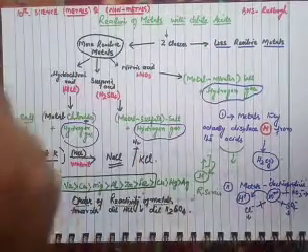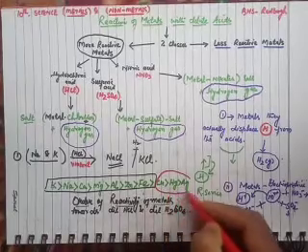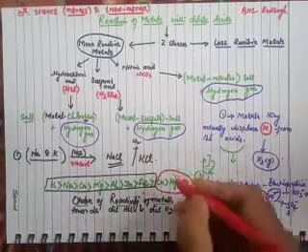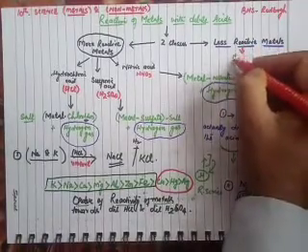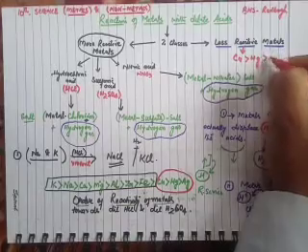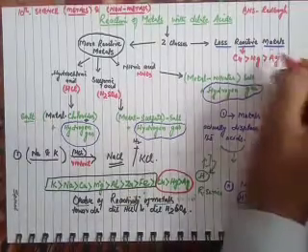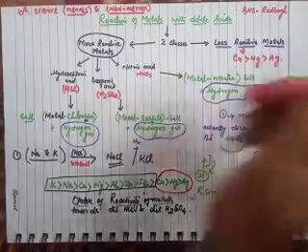Dear students, these three elements belong to the less reactive metals class, that is copper, Hg, and then silver. Dear students, these three metals do not react with dilute HCl or dilute sulfuric acid.